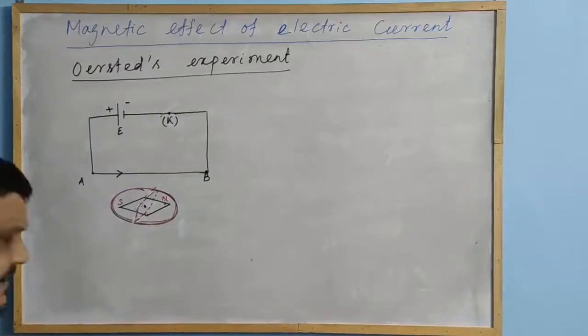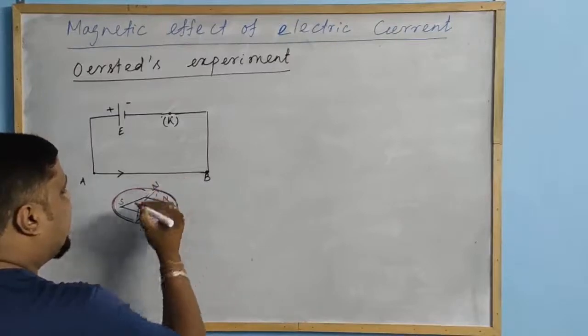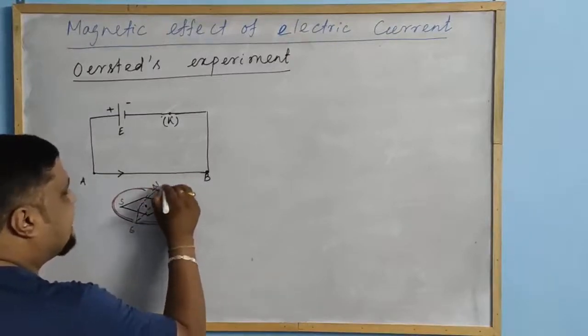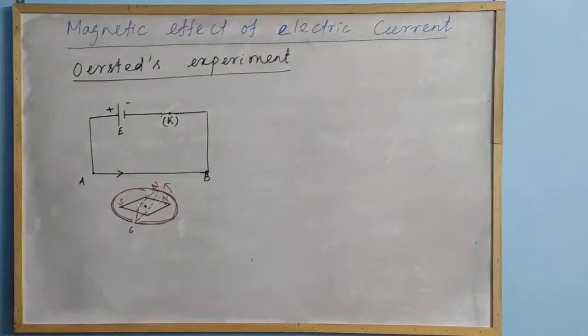It shows a deflection. It means the north pole of the compass needle comes to this side, towards the south. So the north pole gets deflected.